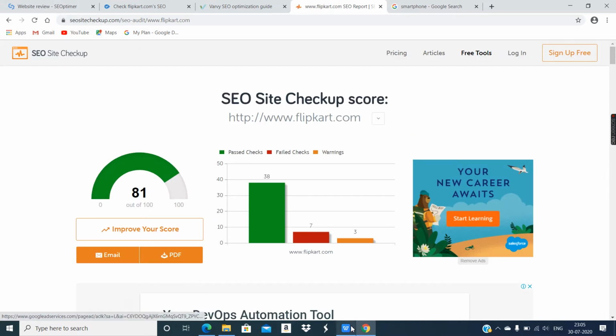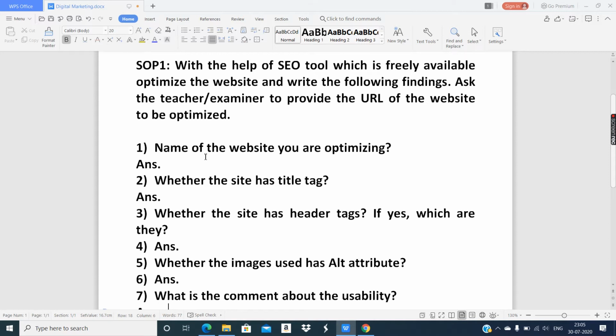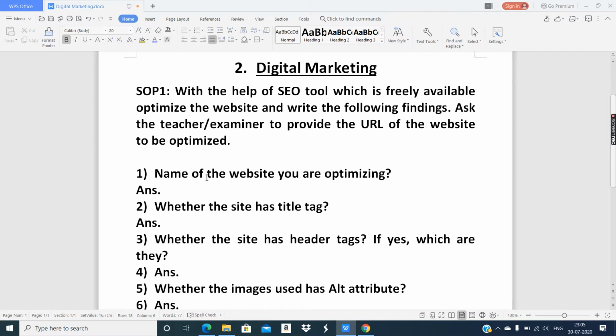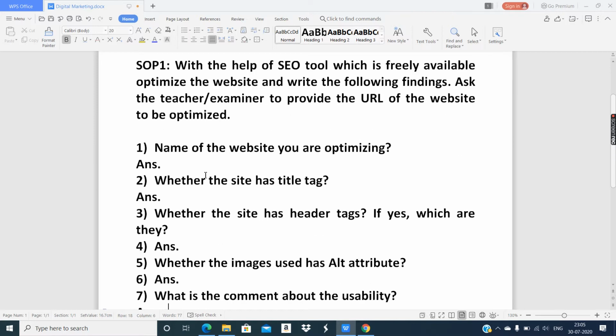Now let's see these questions and try to answer. Name the website you are optimizing. So for now, I have typed the lesson name, number and name, question, and each question in a word editor.